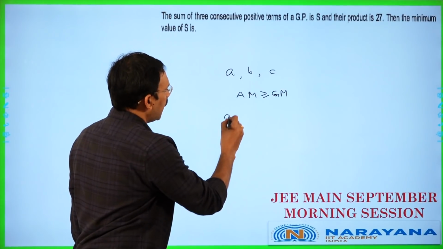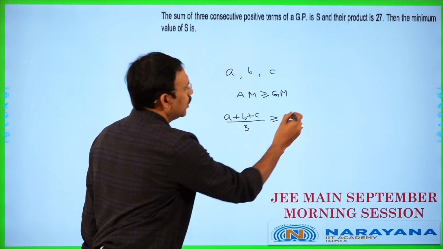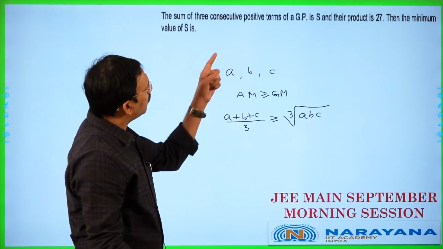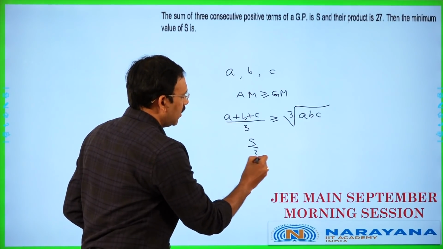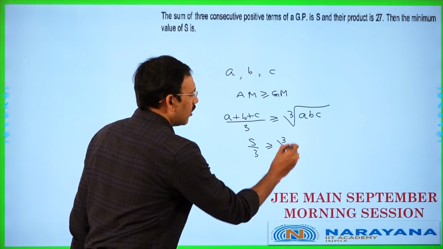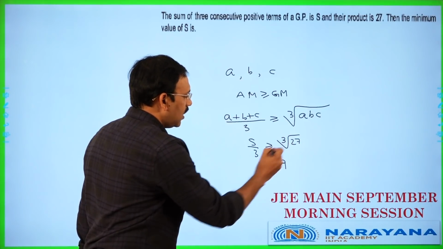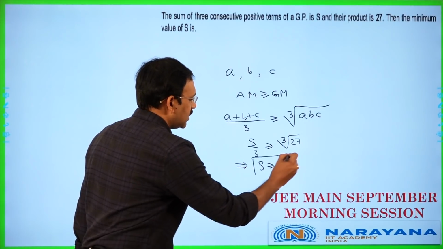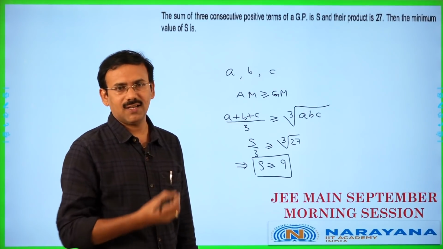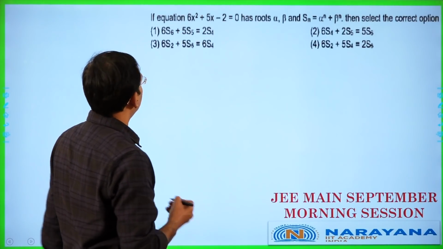AM means (A plus B plus C) by 3 is greater than or equal to the cube root of ABC. In the problem, the sum is S, so S by 3 is greater than or equal to the cube root of 27, which is 3. So, S is greater than or equal to 3 into 3, that is 9, and hence S has minimum value 9. That's all, a simple question. Then, let us see the next question.